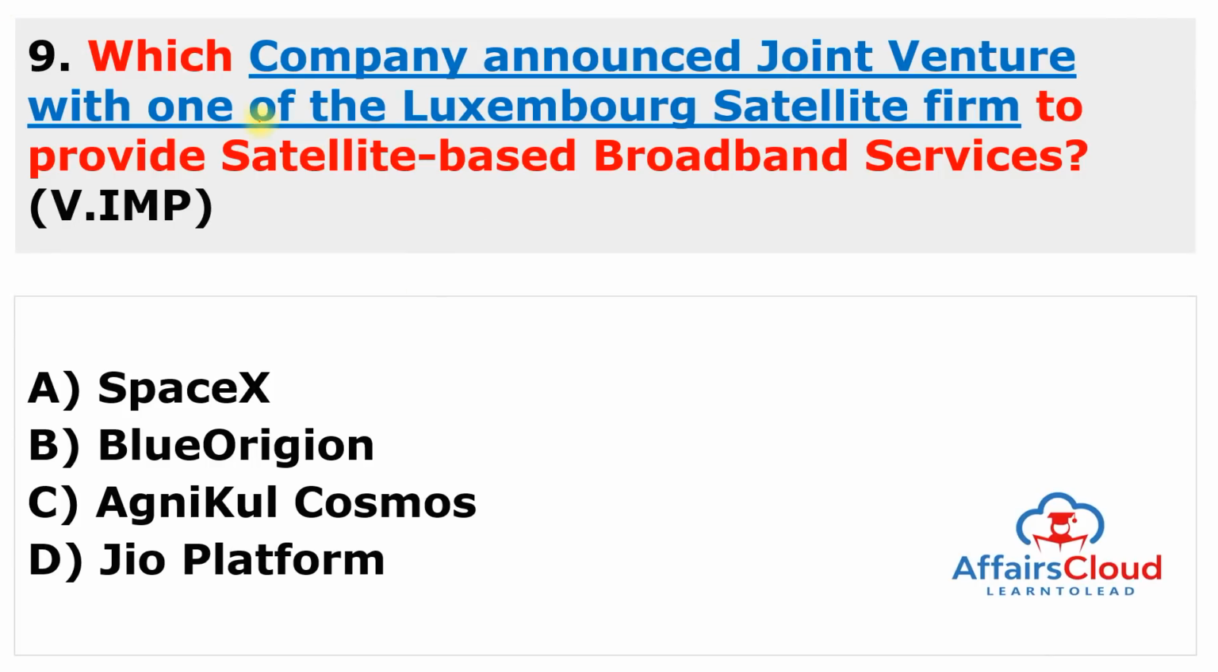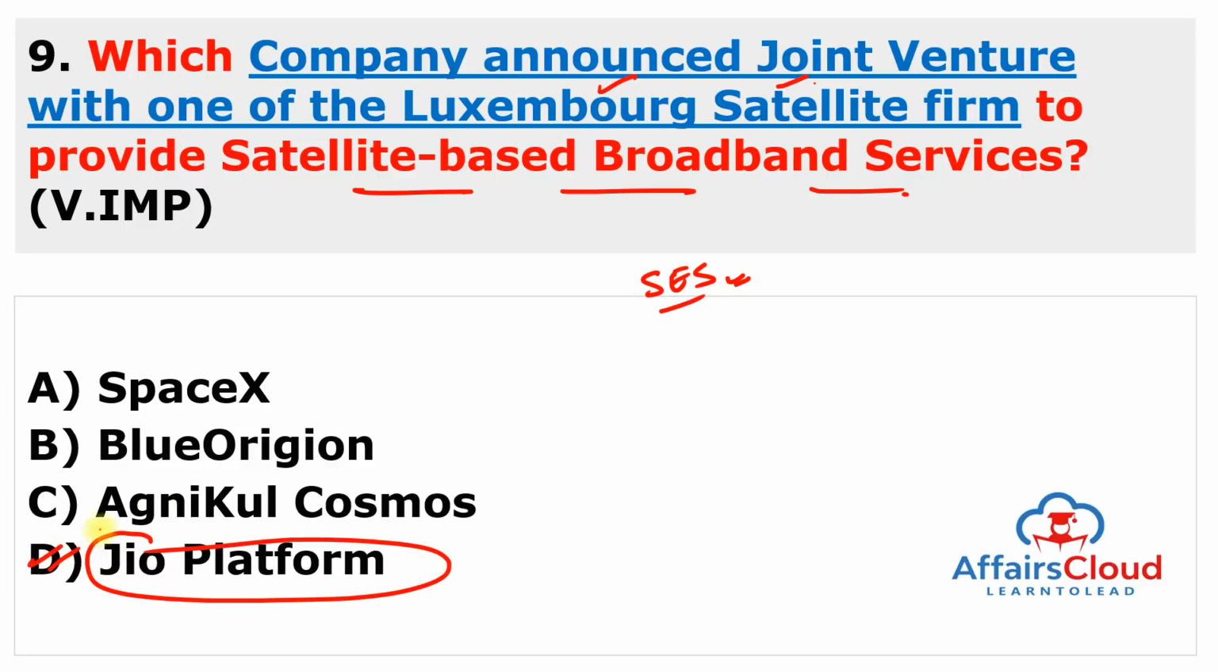Which company announced joint venture with one of the Luxembourg satellite firm to provide satellite-based broadband services? And this Luxembourg satellite firm is known as European Satellite Society, or it is also known as SES. Remember, European Satellite Society is a Luxembourg firm, and one Indian company which is known as Jio Platforms Limited signed a joint venture with this company to provide satellite-based broadband services. And under this joint venture, Jio Platforms will own 51% share, and this European satellite society known as SES will own 49% shares.